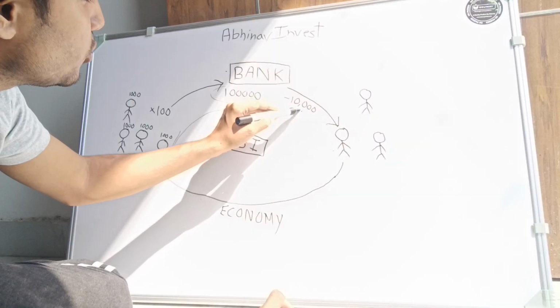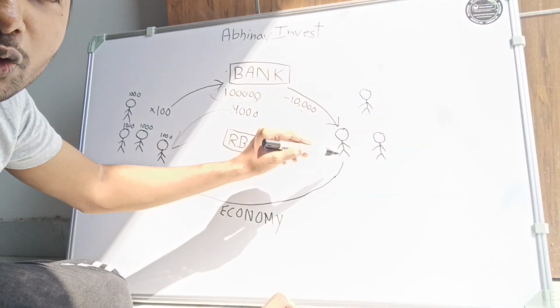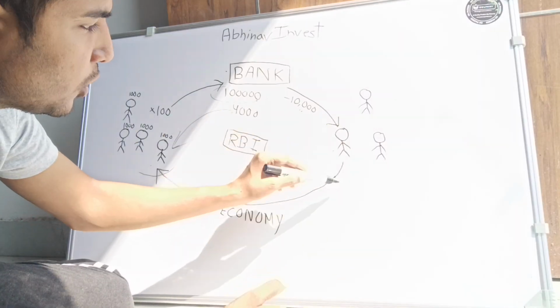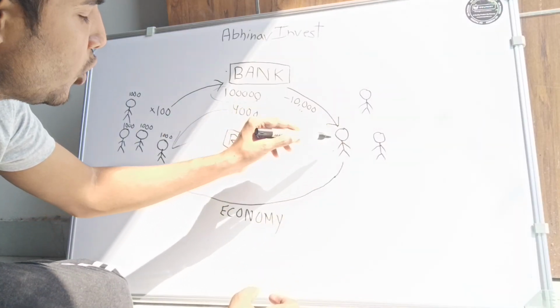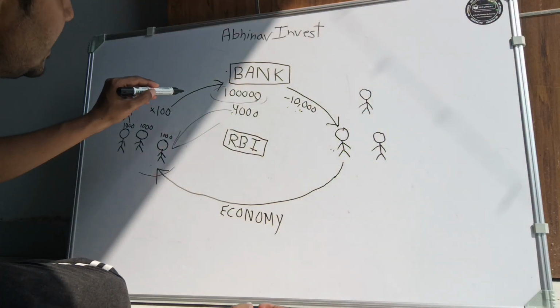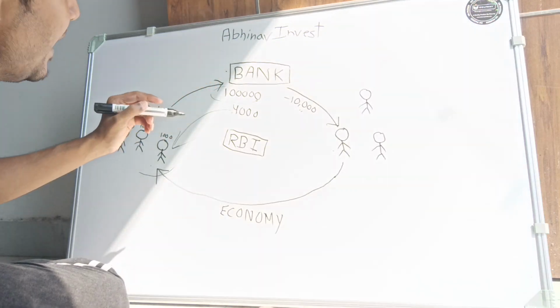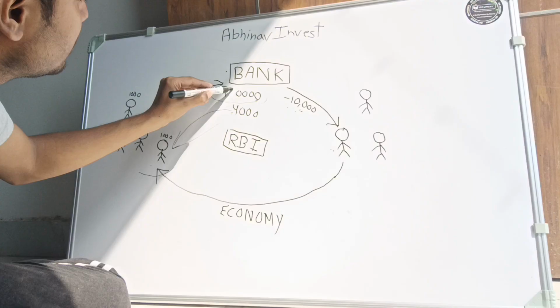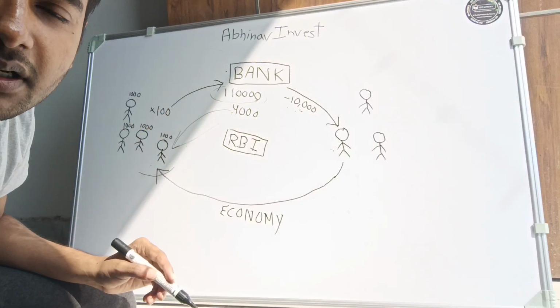That means this 10,000 was given to this person, this farmer. The farmer spent that money to buy the crops and all of that, and that means that same 10,000 comes back to the bank. Now how much money does the bank have? 1,10,000.